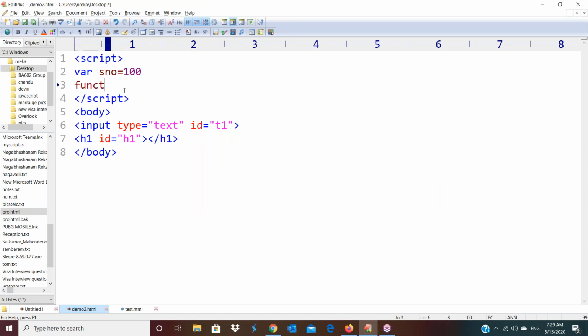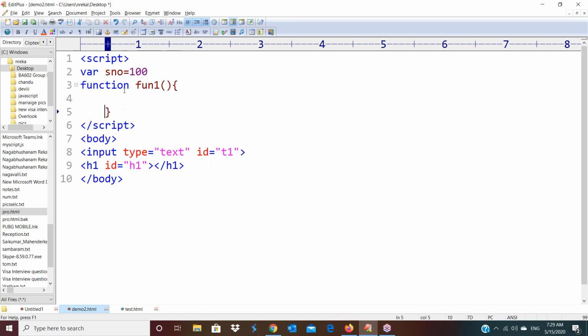For that I'm creating one function here. In this function I'm writing some statements, but you need not have any idea about these statements, because all these things we are doing with Angular.